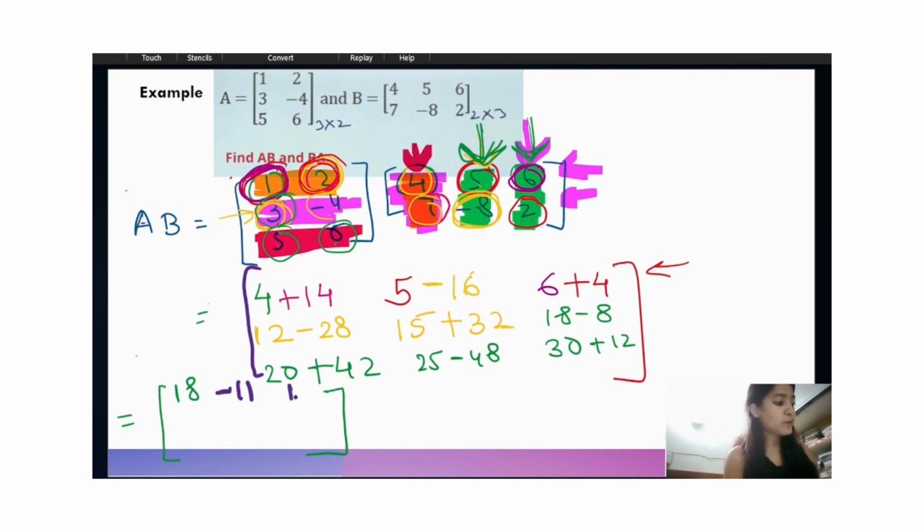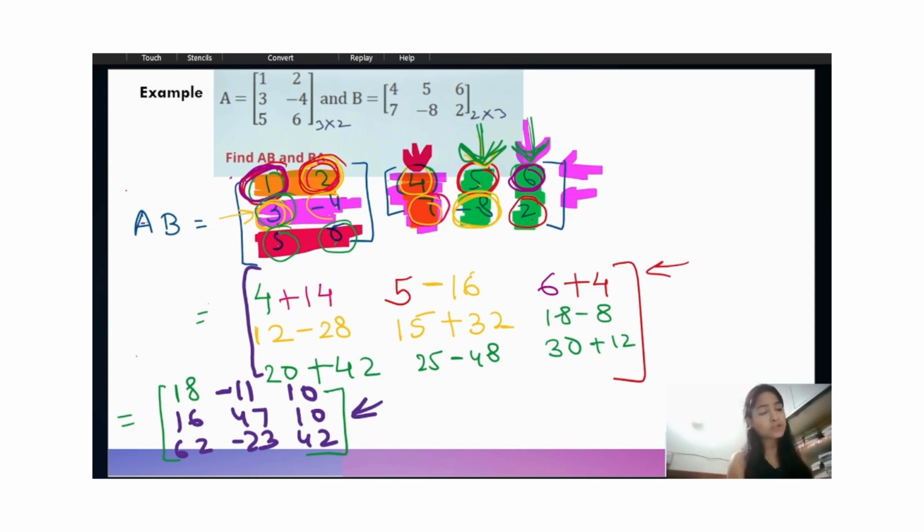6 plus 4 will be 10. Then 12 minus 28 will be minus 16. 15 plus 32 will be 47. 18 minus 8 will be 10. 20 plus 42 will be 62. 25 minus 48 will be minus 23. And 30 plus 12 will be 42. Okay, so this is the final answer.